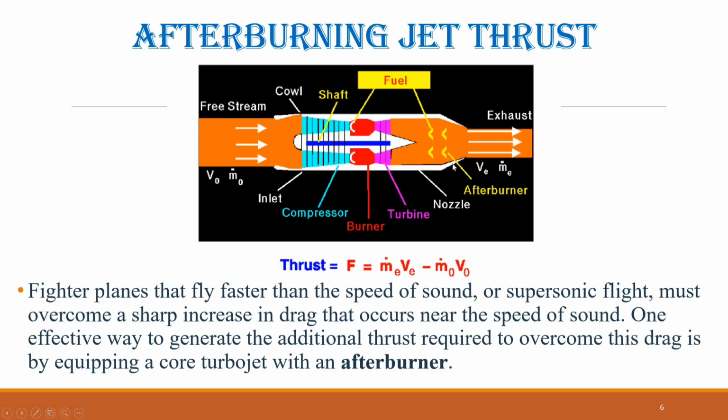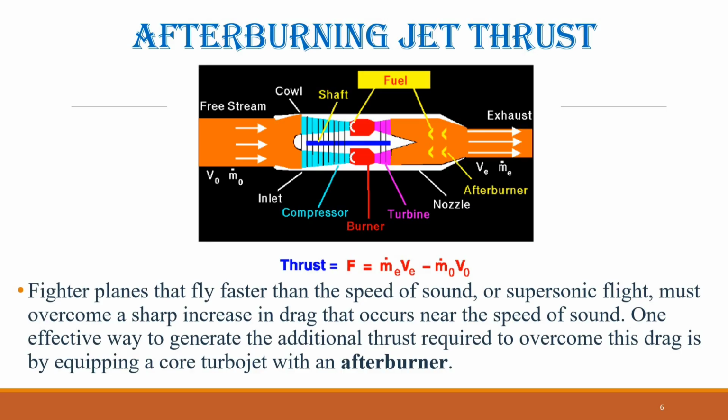However, it is important to note that combustion in the afterburner is less efficient than in the main combustion chamber of the turbojet. While the afterburner significantly increases thrust, it also consumes much more fuel. The increase in exhaust temperature caused by the afterburner requires a larger nozzle flow area to maintain the same mass flow rate of exhaust gases.